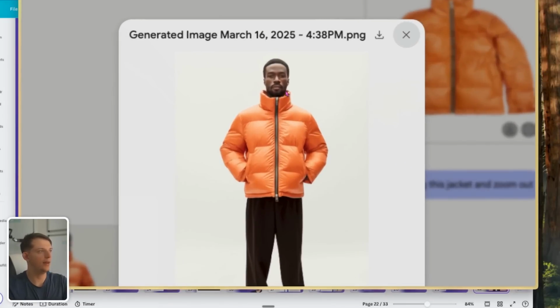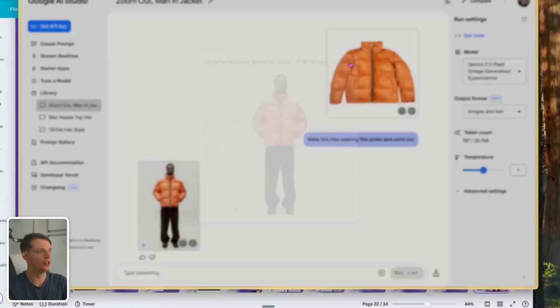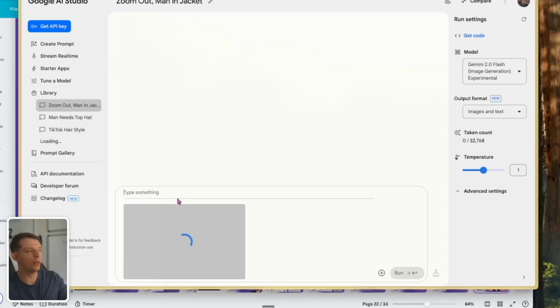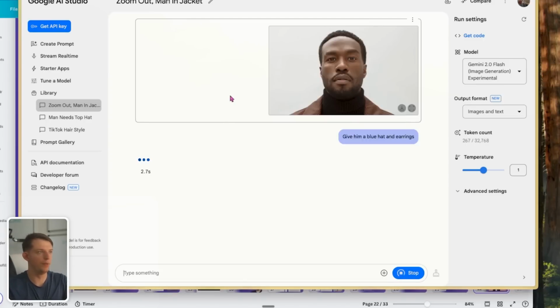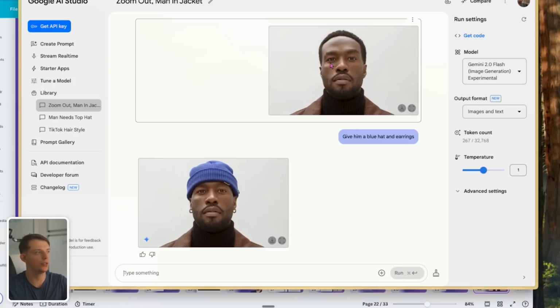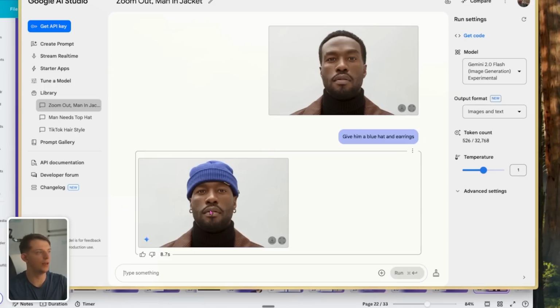And so here we have this man wearing the jacket. But you actually don't need to upload multiple images. So we can just upload this image and say, give him a blue hat and earrings. And it will actually just give him a blue hat and earrings. And what I like about this model is it doesn't overly affect the other parts of the image. So you see here that this is almost like identical. The face, except for the earrings and this blue hat. And then we can just keep continuing.